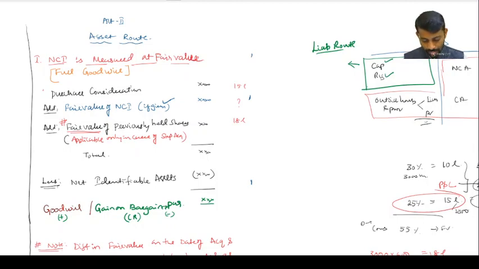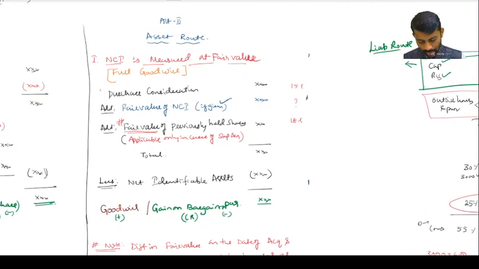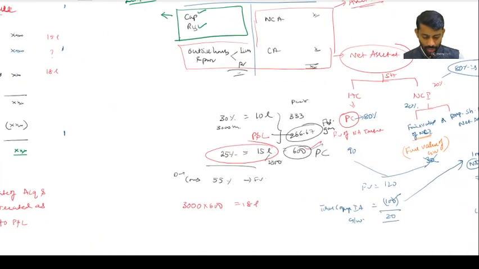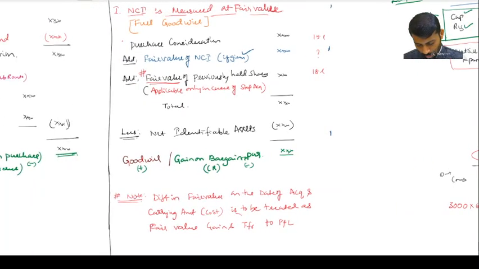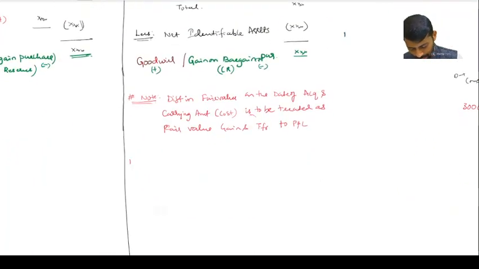Got it? So what was the difference? You acquired for 10 lakh. Now it is worth 18 lakh. The difference of 8 lakh is the increase in fair value. It is a post-acquisition profit, for those 3,000 shares. It is an increase in fair value after acquisition, which is a revenue profit. Therefore you have to recognize that profit in P&L. So hereinafter, it has to be taken at 600 rupees fair value. Got it?